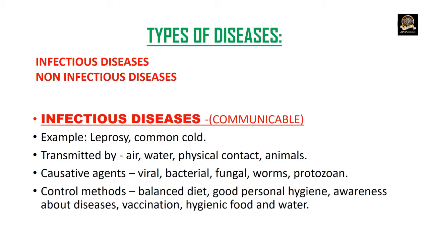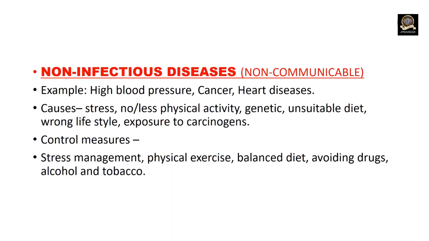The causative agents may be viral, bacterial, fungal, worms, and protozoans. Control methods: balanced diet, good personal hygiene, awareness about diseases, vaccination, hygienic food and water.